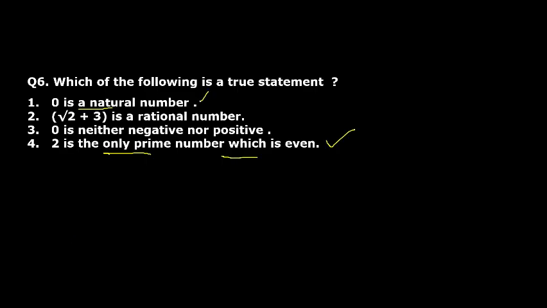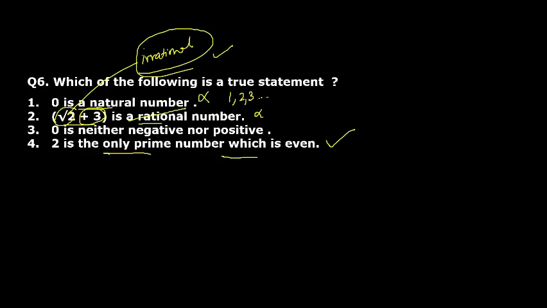0 is a natural number? No. Natural numbers start from 1. And root 2 plus 3 is rational? No. I think root 2 is irrational. Hannah, I told you that it is not a perfect square. Under root of this would be irrational. Even if you add an integer to this, again it would be irrational. So whenever you have a combination like root 5 plus 7, this is also irrational. If this is irrational and you add some number to this, again it will be irrational.